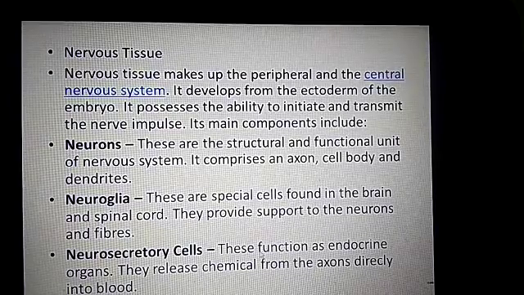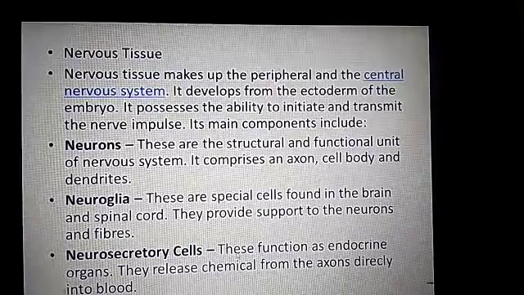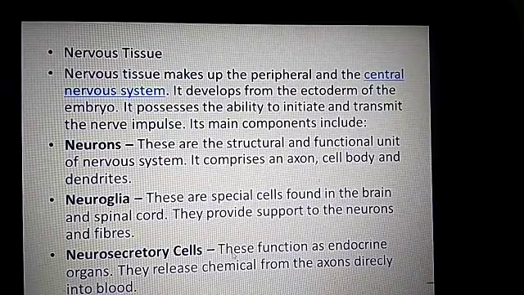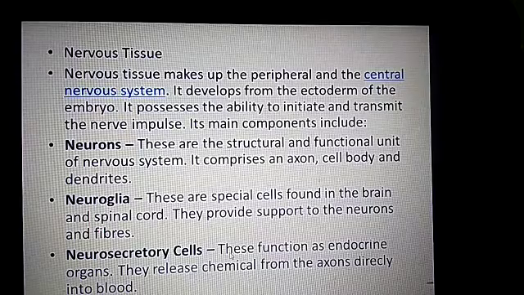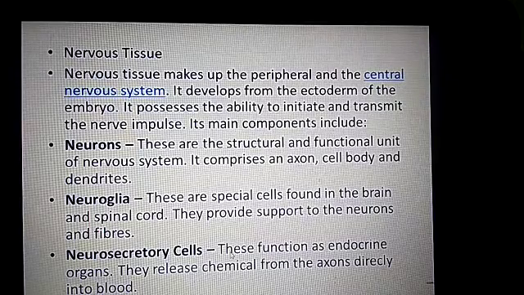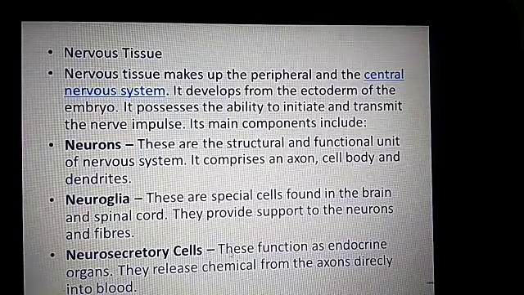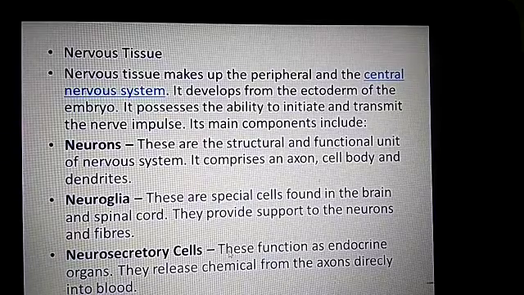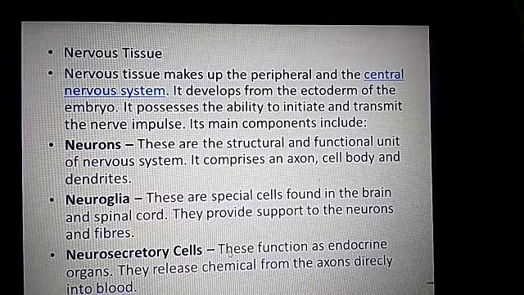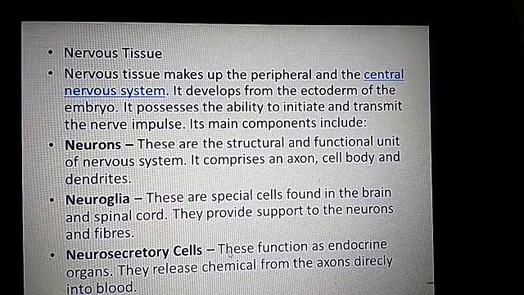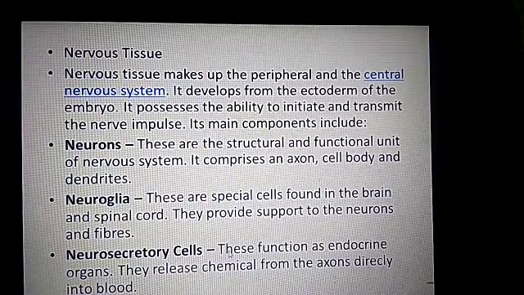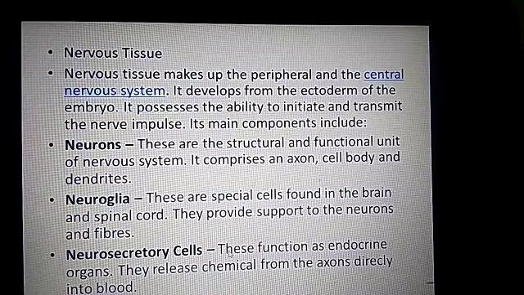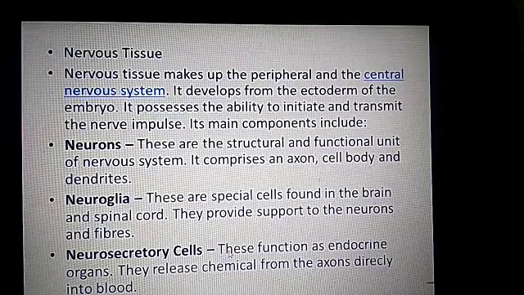Next is nervous tissue. Nervous tissue constitutes the nervous system. This tissue is made up of specialized elongated cells called neurons, and they make up the peripheral and central nervous system, which develops from the ectoderm of the embryo. Neurons are the structural and functional unit of the nervous system.